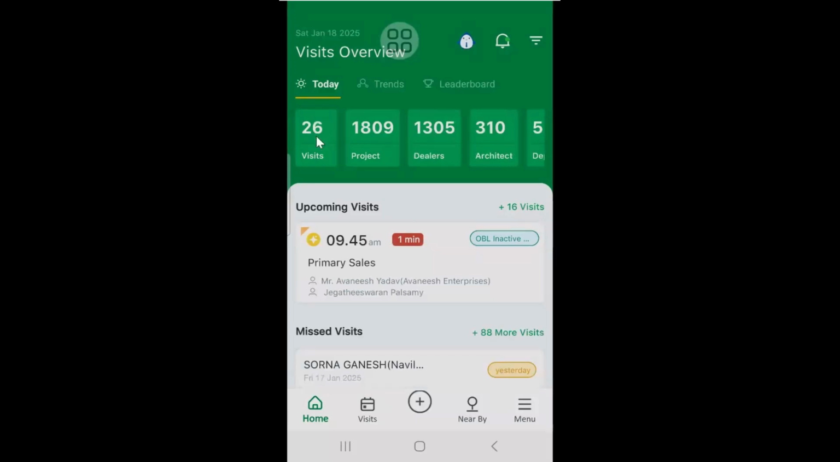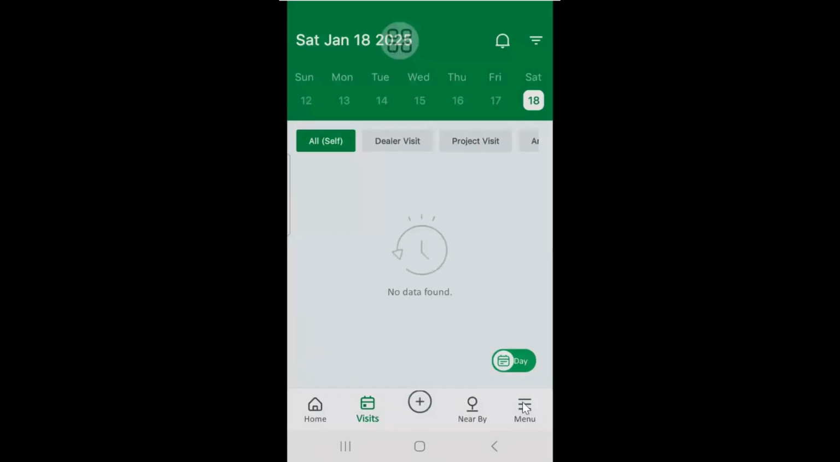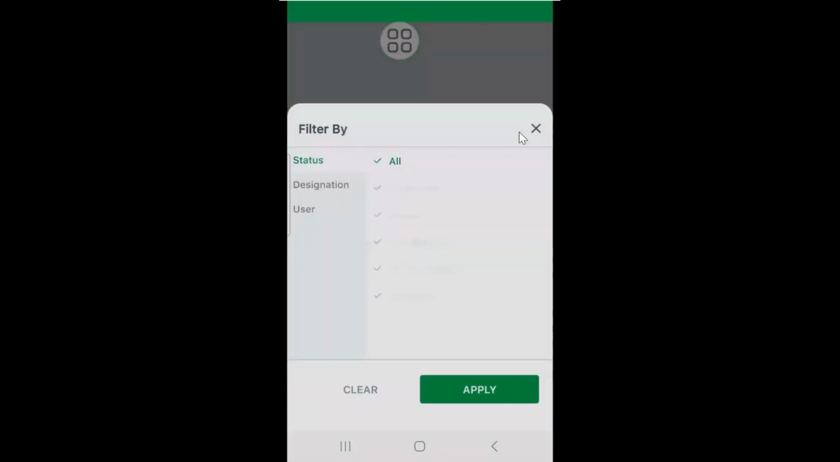If I want to see further visits, when you click on visits, see here, out of 17, 9 have been rescheduled. When you click this reschedule 9, you will get to know how many there are. It will take you to the calendar on the 18th. Here, when you click dealer and project separately, it will show. So when I click here on all, you will get to know.